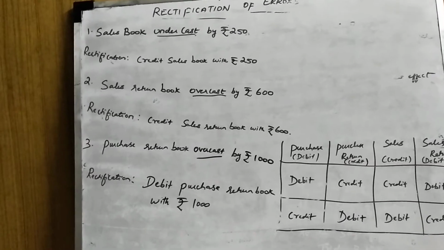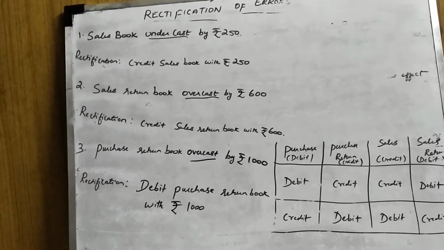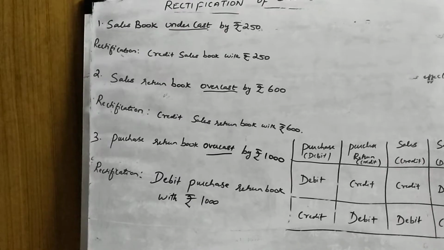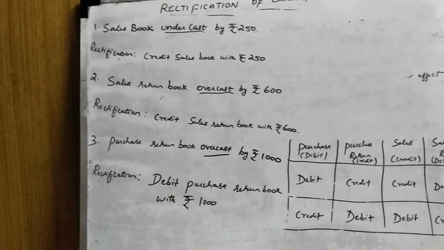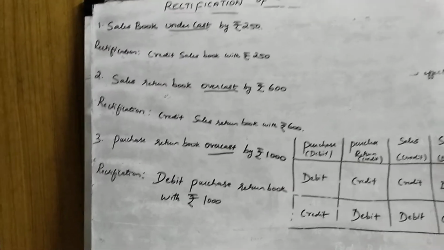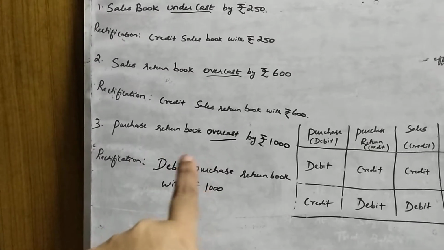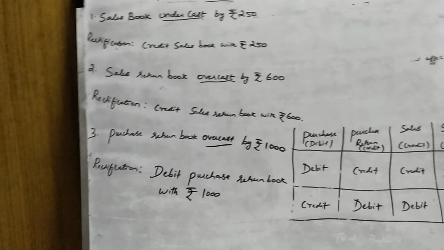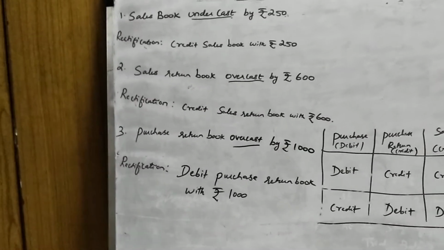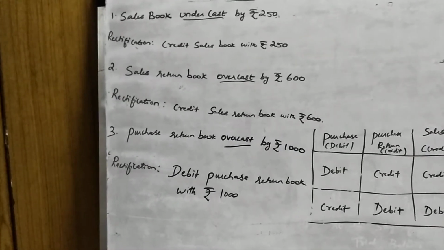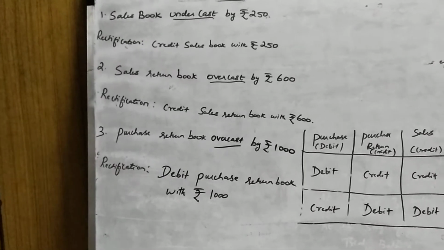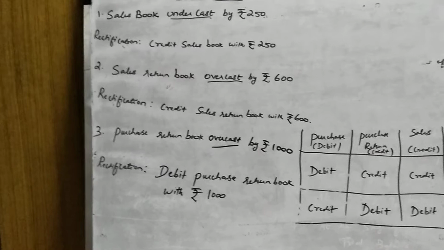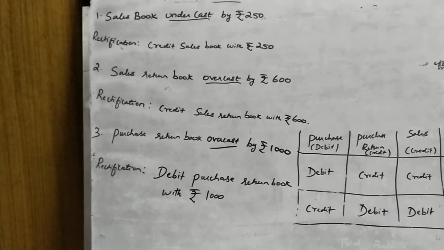So in case of one-sided error located before the preparation of trial balance, you can just give a single line rectification to that effect. You need not write any entry. You can just give a single line explanation. That is enough for rectification of one-sided error before the preparation of trial balance.